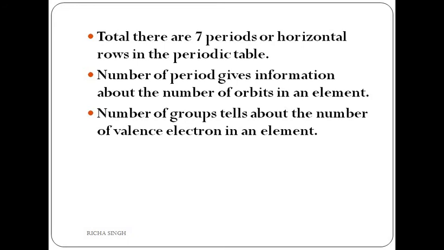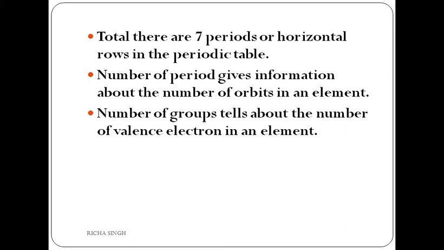And the number of periods gives you information about the number of orbits. If the element is placed in period 1, like hydrogen, it has only 1 orbit. Period 2 has 2 orbits.